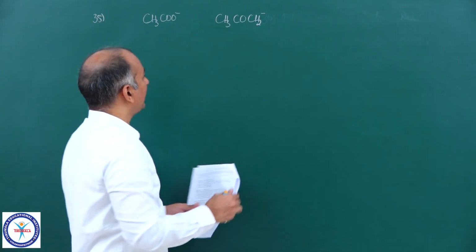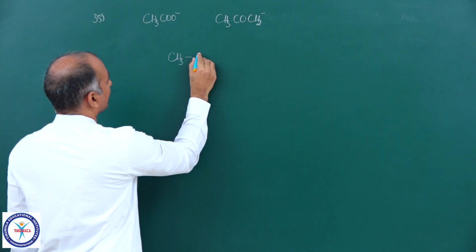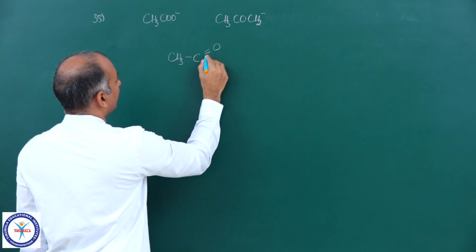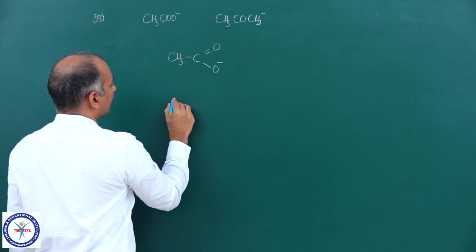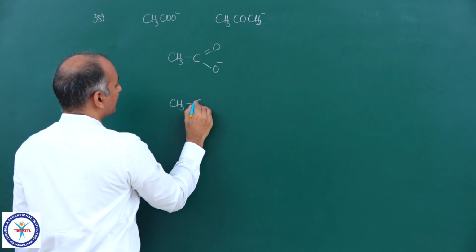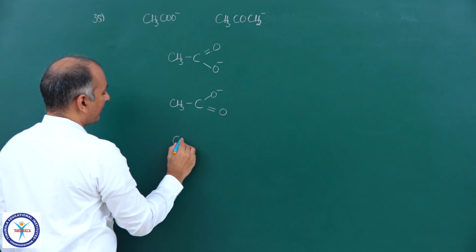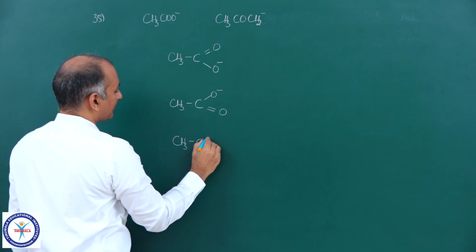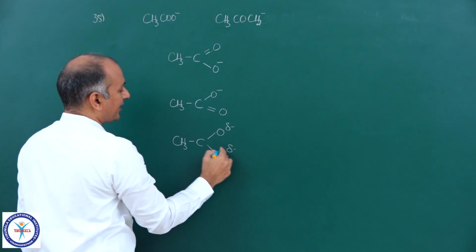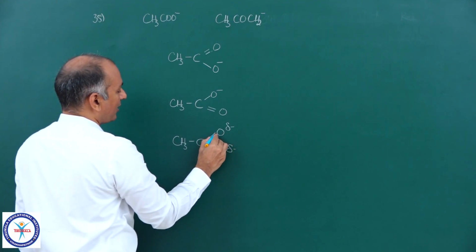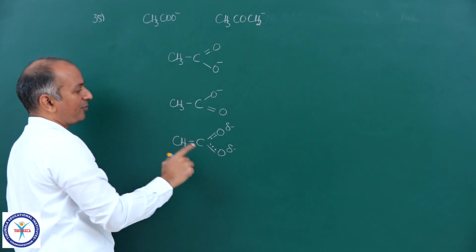So if you see first the acetate ion, the acetate ion has two equally stable resonating structures, exactly equally stable. So CH3CO minus double bond O, and the hybrid looks like this, partial negative, and this partial negative is exactly minus 1/2. This is a partial bond, and bond order is 1.5, and bond order here is also 1.5.